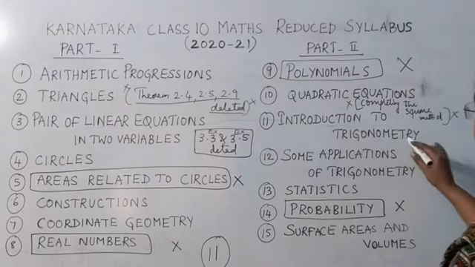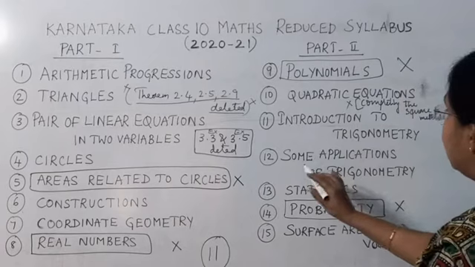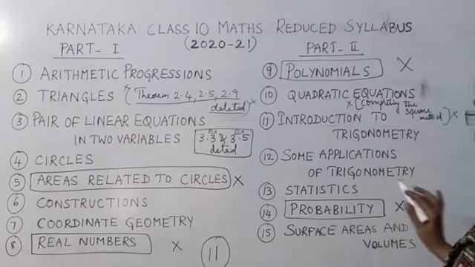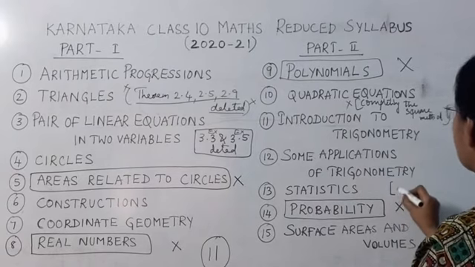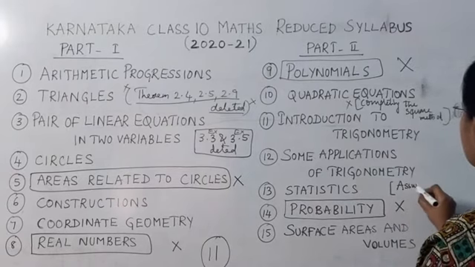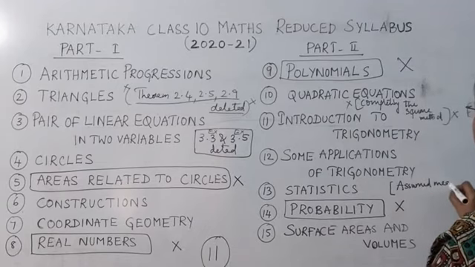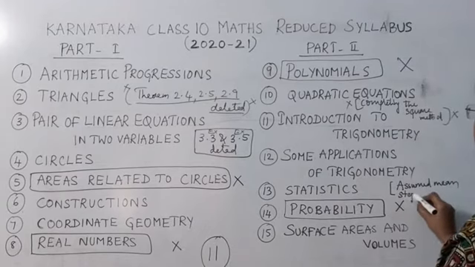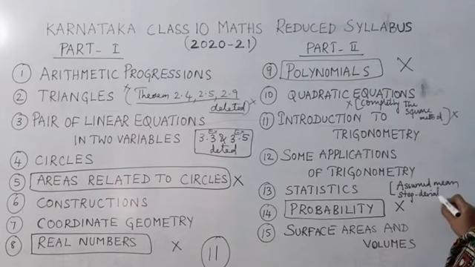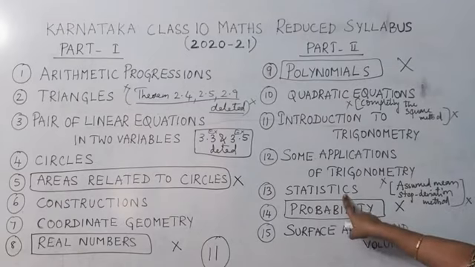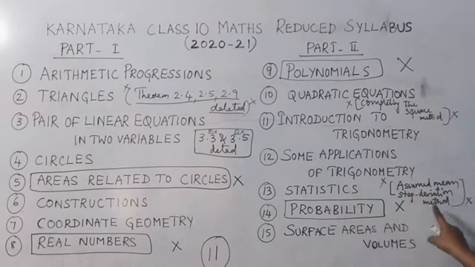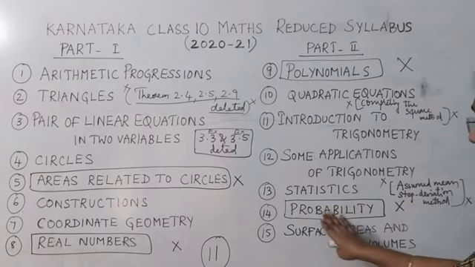Introduction to trigonometry is there completely. Some applications of trigonometry is there completely. In statistics, you don't have the assumed mean method and step deviation method. That means we have only the direct method. Finding the mean by the direct method is there only, in statistics. We don't have the assumed mean method and step deviation method. Probability is completely not there.